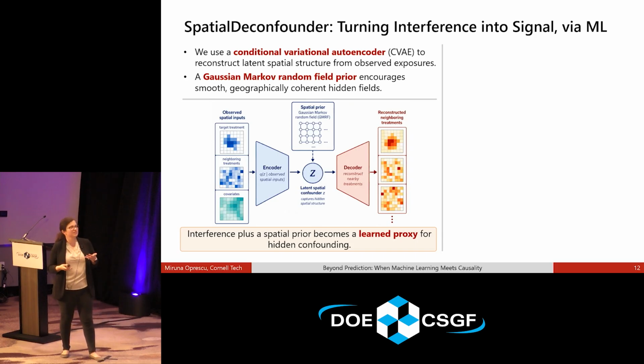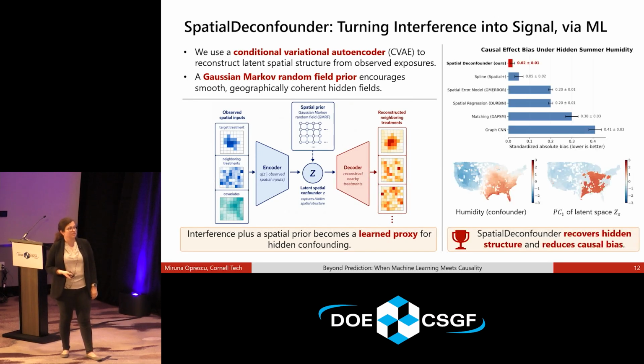Again, I really need to find better names for our methods, but we know that machine learning has a lot of methodology to reconstruct these latent spatial confounders. So we use a conditional variational autoencoder. I'm not going to go into the detail of what that is, but basically that plus a prior can reconstruct this kind of hidden field using this multiple intervention approach to this problem. And indeed, it does much better than a lot of the other spatial methods that we compare with, and we can reconstruct these vectors. You can see, latent space is pretty high dimensional. This is just the first principal component, but you can see they're very correlated.